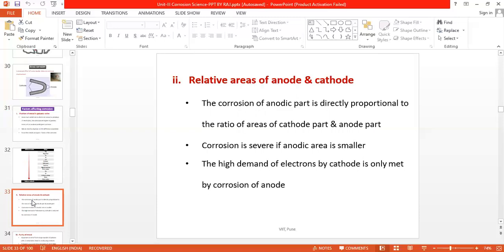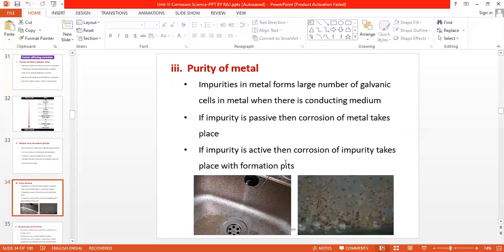But when the area of the anode is bigger than the area of the cathode, the anode will undergo corrosion at a slower rate because the demand for electrons by the cathode is less, which is easily fulfilled by the greater area of anode, and therefore it will undergo corrosion at a lower rate. So that is the effect of relative area of anode and cathode on the rate of corrosion.